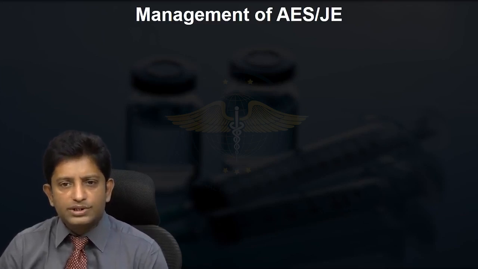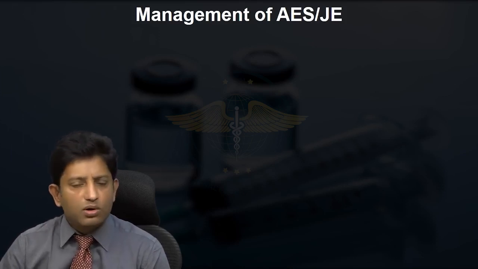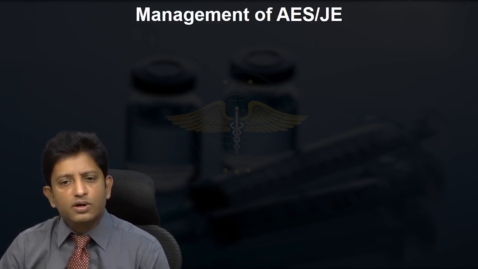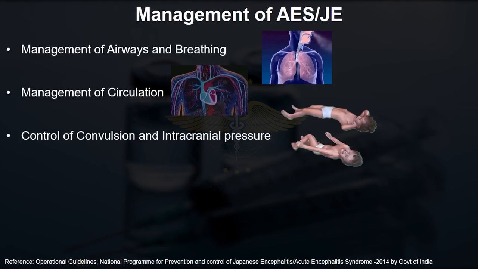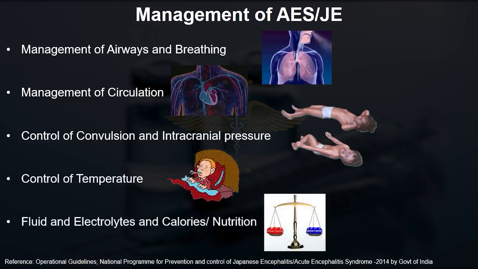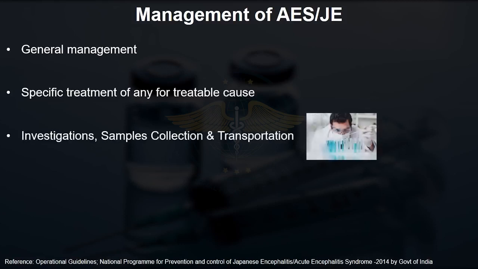Now let us see how we can manage these cases. It is very well known that all viral encephalitis syndromes do not have a specific management. They have a supportive line of management. So here also the first and foremost thing, resuscitation of airway, breathing, circulation remains the mainstay of disease management. Management of control of convulsions, management of intracranial pressure, control of temperature, fluid and electrolyte balances, management of nutrition, general management and specific management for any other treatable cause, and investigations.